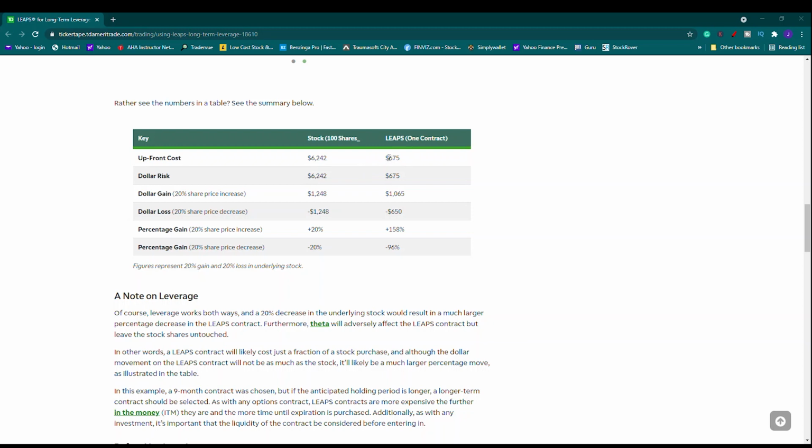So don't buy more contracts if you're not prepared to lose that amount. If you're willing to risk $675, then you should purchase the LEAP option. The dollar risk: if these 100 shares went down to zero, you would lose your whole amount, and if the LEAP option went to zero, your risk would be $675.